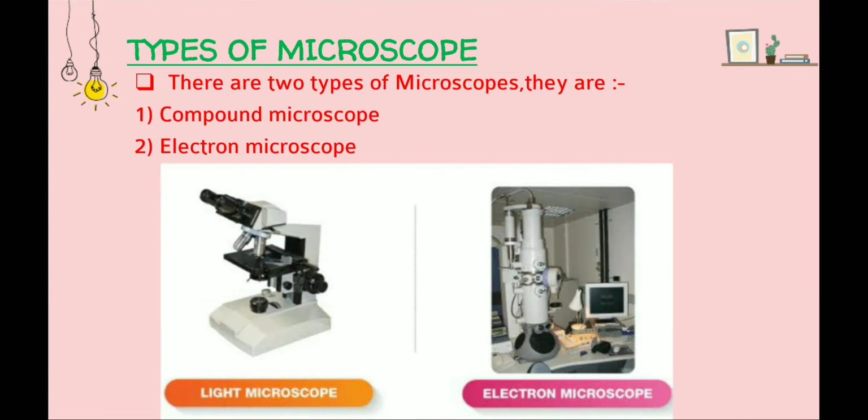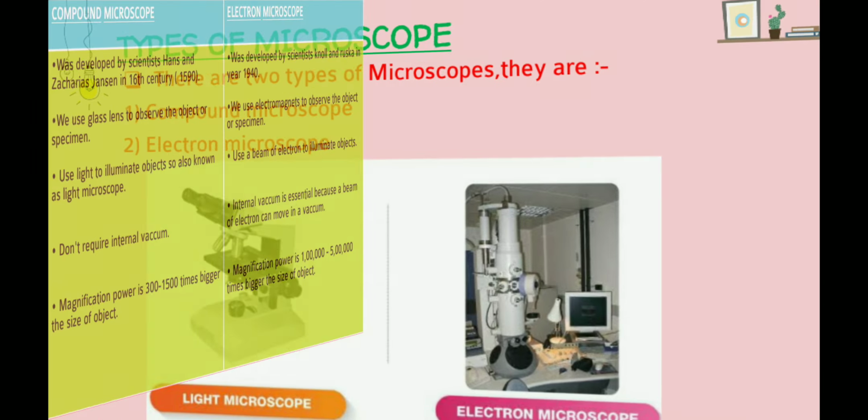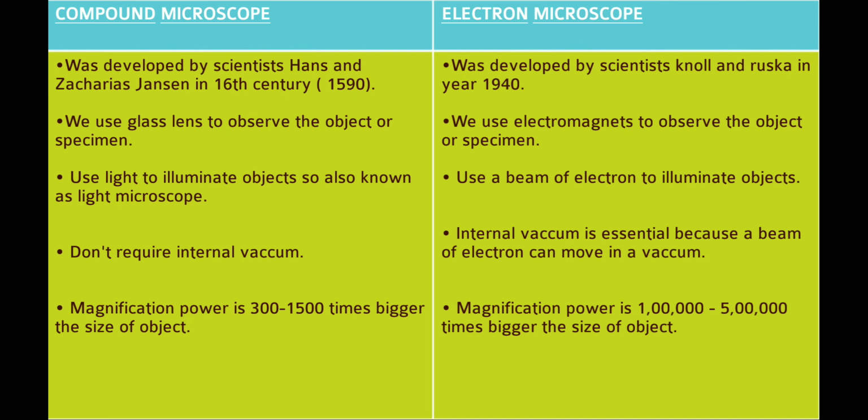Types of microscopes. There are 2 types of microscopes. They are the compound microscope and the electron microscope. The compound microscope is also known as the light microscope. In the electron microscope, the picture will come like a photograph, meaning a much clearer image compared to the compound microscope. Now we'll learn the differences between the compound microscope and the electron microscope.